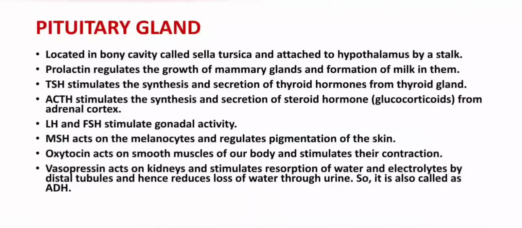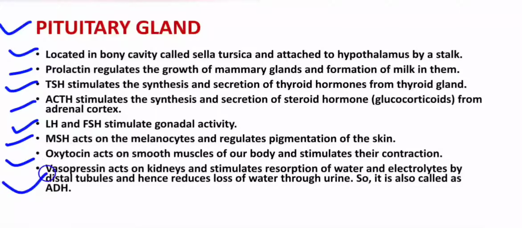Now the pituitary gland. The pituitary gland is also known as the master gland of our body because it produces hormones which in turn regulate the functioning of many organs of our body. The pituitary gland is located in the bony cavity called sella turcica and attached to the hypothalamus by a stalk. It produces many kinds of hormones like TSH, which is thyroid stimulating hormone, prolactin, adrenocorticotropic hormone, LH, that is luteinizing hormone, FSH, follicle stimulating hormone, MSH, melanocyte stimulating hormone, oxytocin and vasopressin.